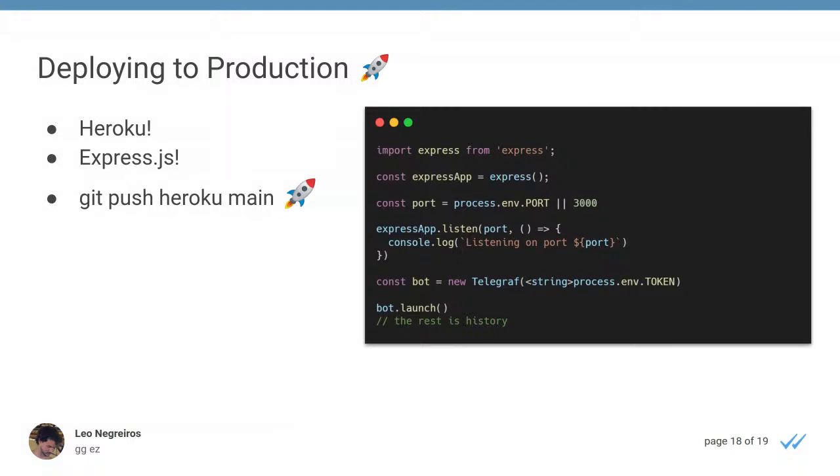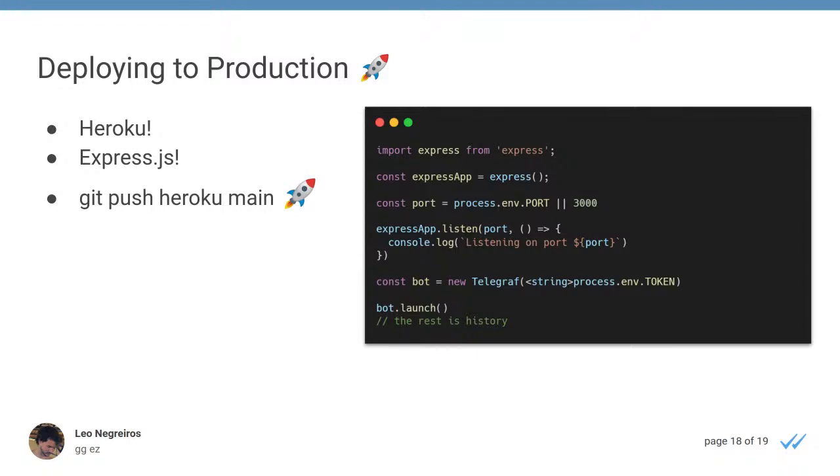The Telegraf documentation says it's ready for Heroku, Firebase, AWS, and I had a very nice experience with Heroku. So I think that with those other hosts, it should be very easy too. And that's basically it. You set a port for the bot to listen, and you're done.